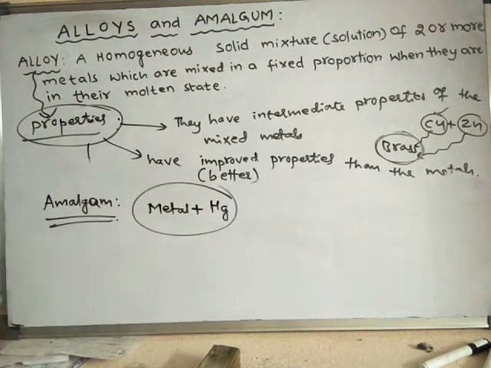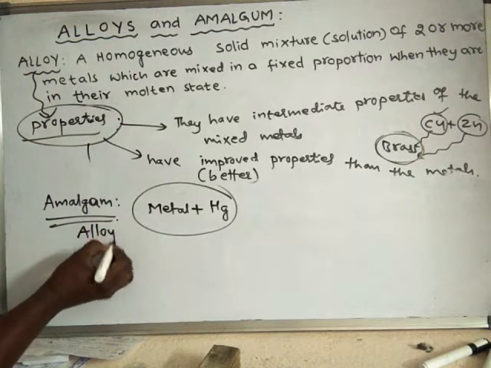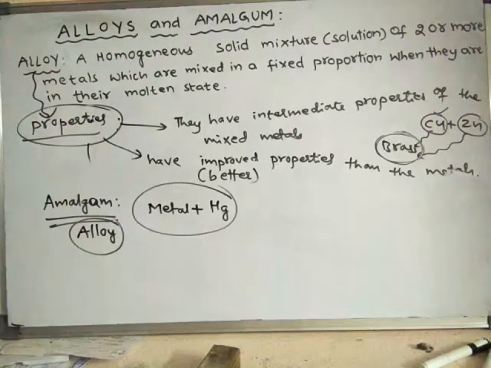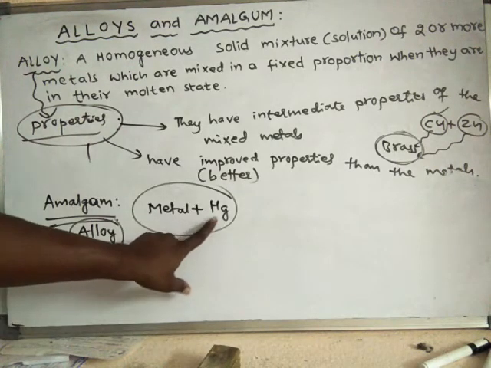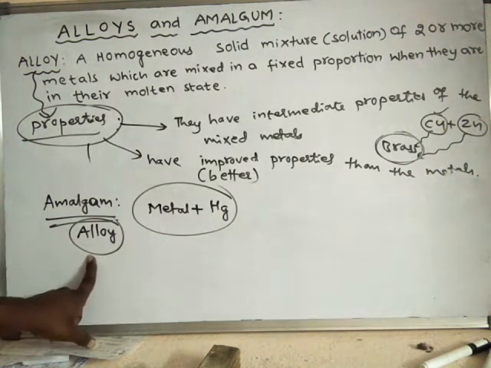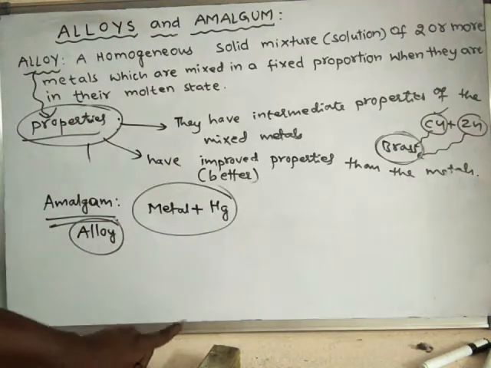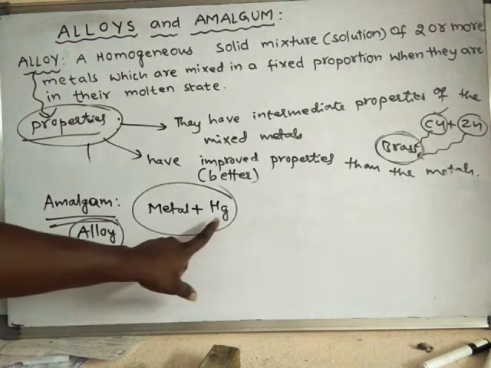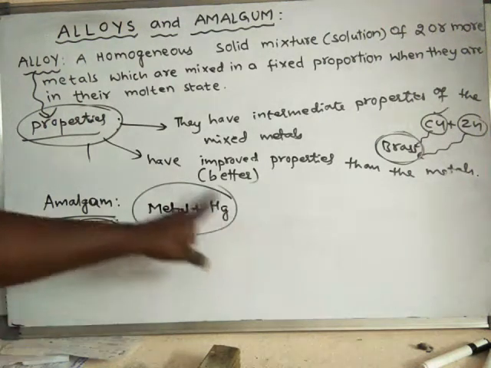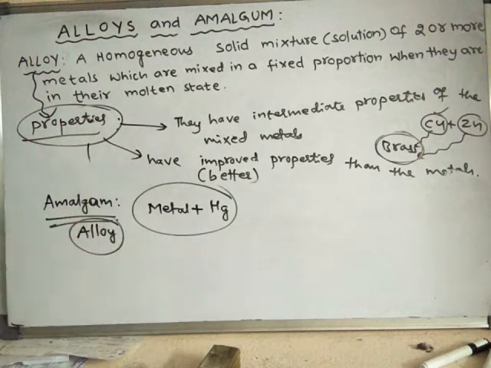So amalgam is also an alloy, it is another type of alloy, but mercury is one of the compulsory metals used in this. Along with mercury, some other metals are used. So mercury is a must. If any metal is mixed with mercury, then that alloy is said to be amalgam.